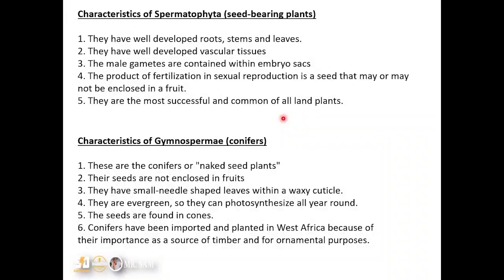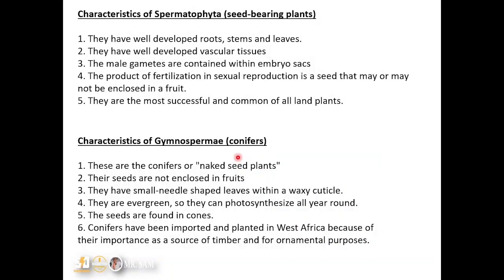So remember, the spermatophyta may produce seeds that are naked and may also produce seeds enclosed within a fruit, and this is the basis on which they were further divided into gymnospermia and angiospermia. The gymnospermia, also known as the conifers, are the plants that produce seeds without fruit enclosure. So they are the naked seed plants.